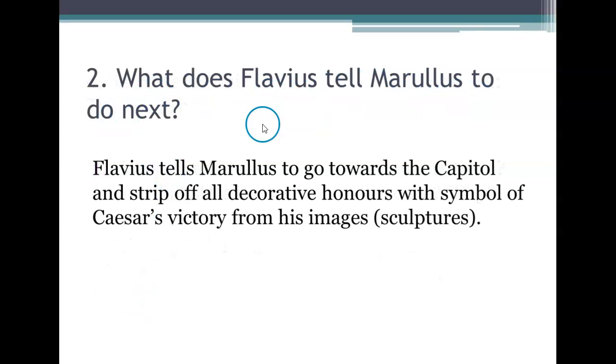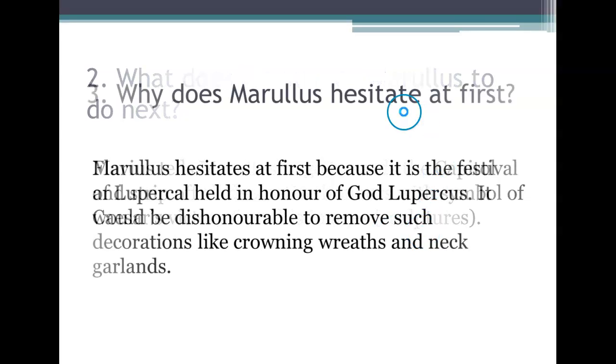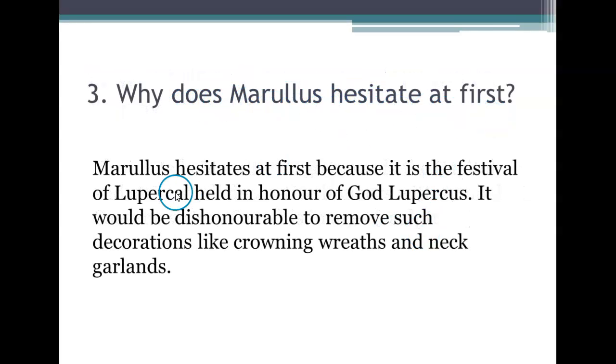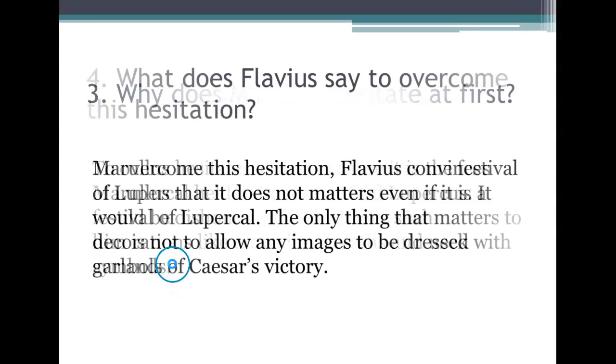What does Flavius tell Marullus to do next? Flavius tells Marullus to go towards the Capitol and strip off all decorative honors, the symbols of Caesar's victory, from his images or sculptures. Why does Marullus hesitate at first? Marullus hesitates at first because it is the festival of Lupercal, held in honor of the god Lupercus. It would be dishonorable to remove such decorations like crowning wreaths and neck garlands.